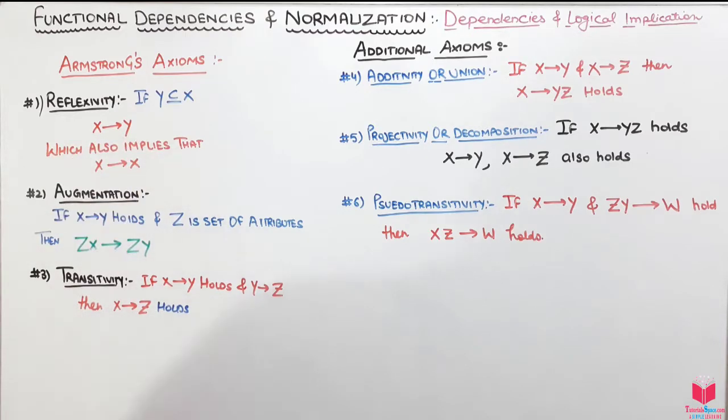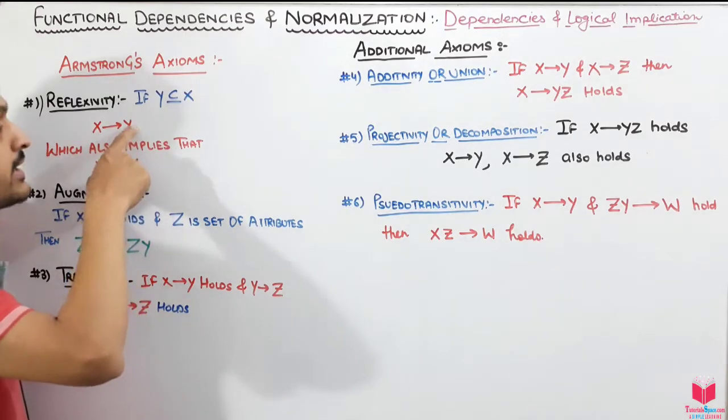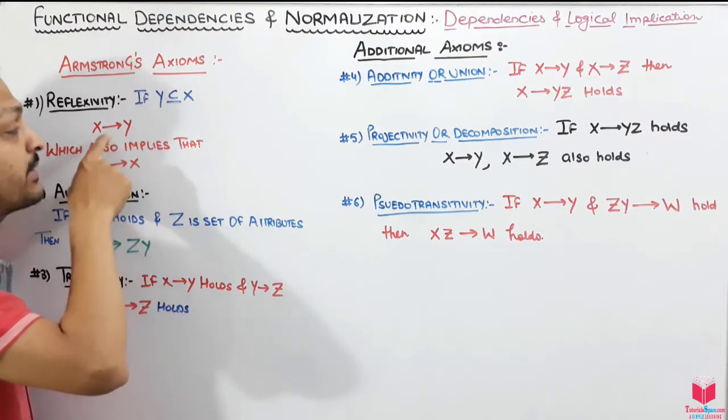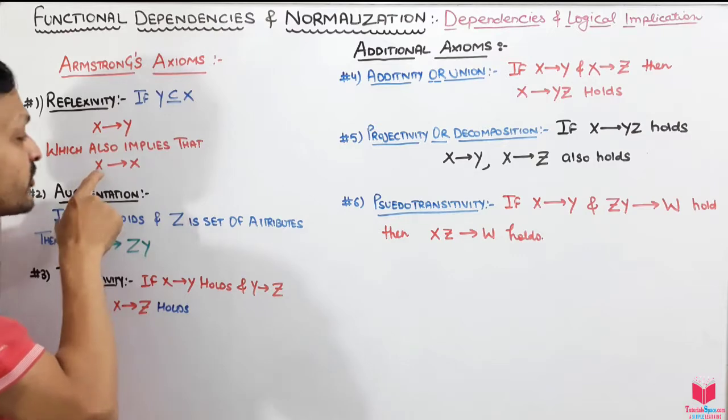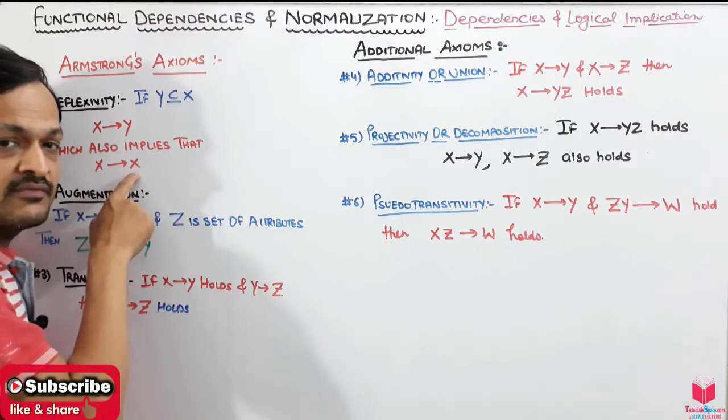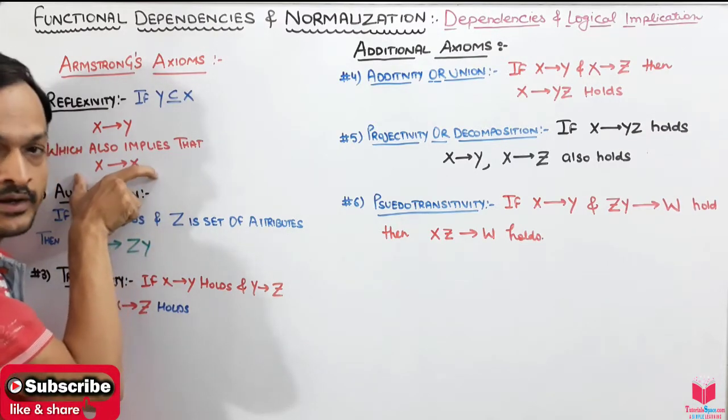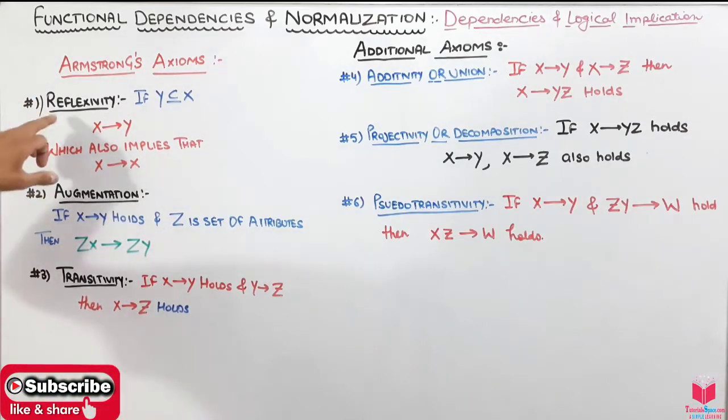That means we can find the value of y from the value of x, so y is functionally dependent on x. From that we can also say that from x we can find the value of x. That is also true from the point of reflexivity.